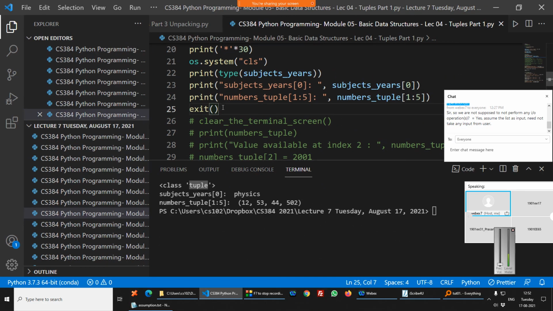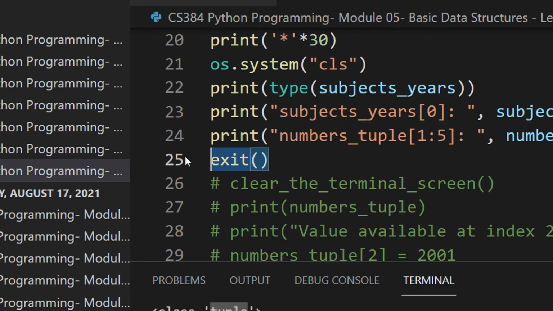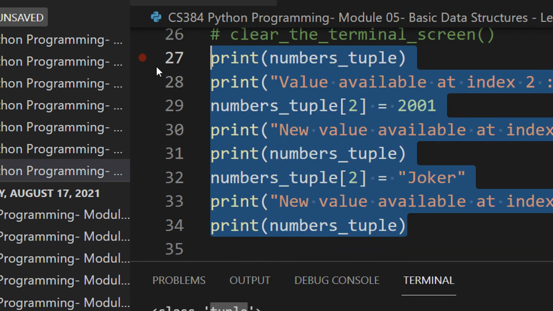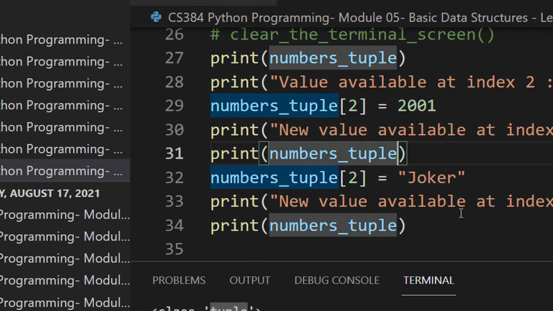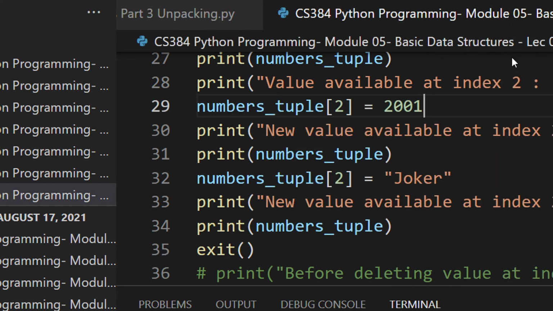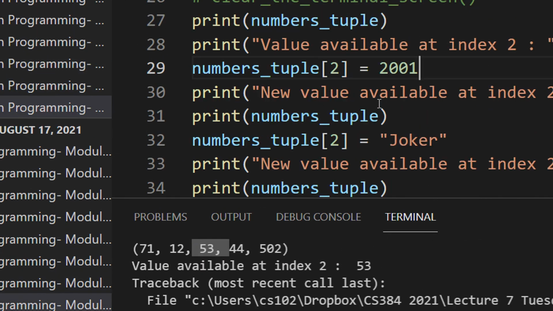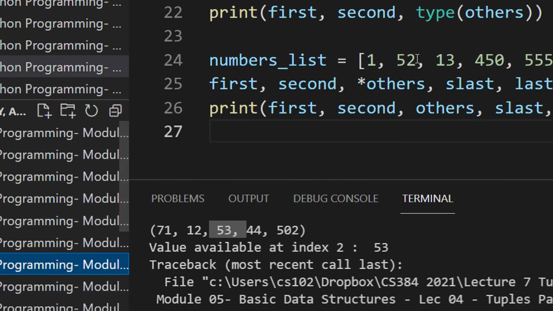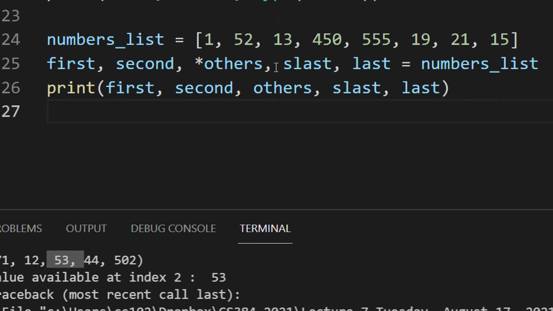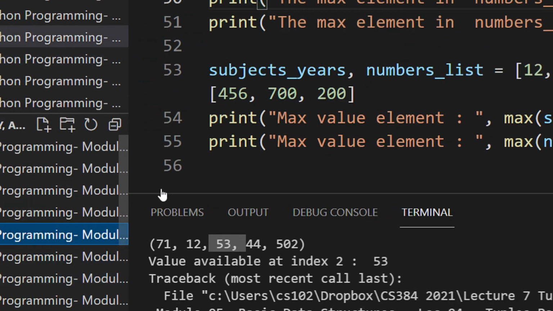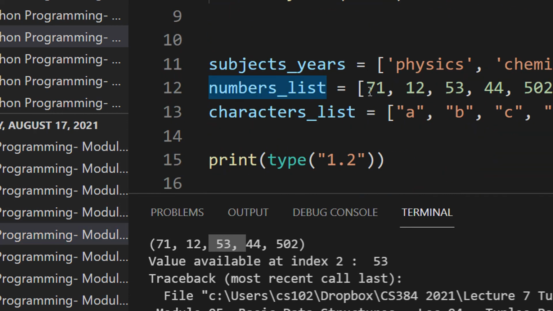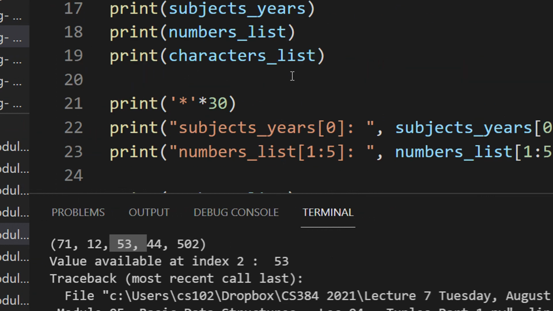Nothing to worry about. Now let us remove the exit clause. Clear the screen here. Let me uncomment the part, fine, and let me put an exit here. Now, if you remember the previous example on list, I had a numbers list, right? The numbers list was containing so many elements.